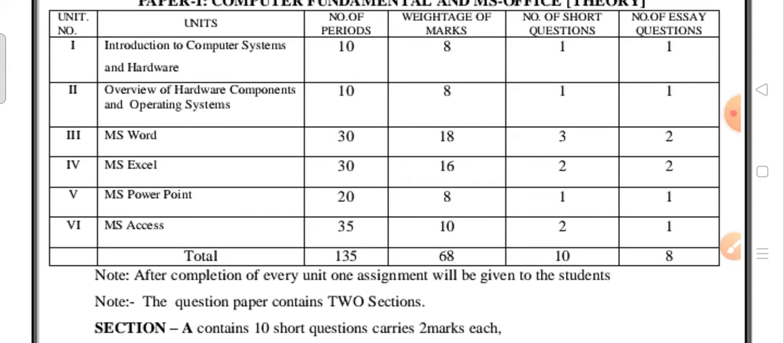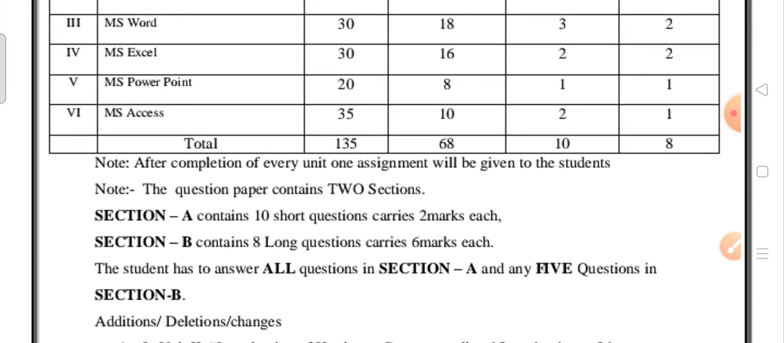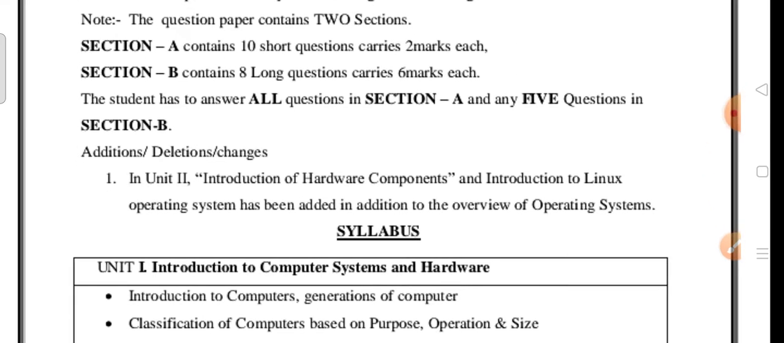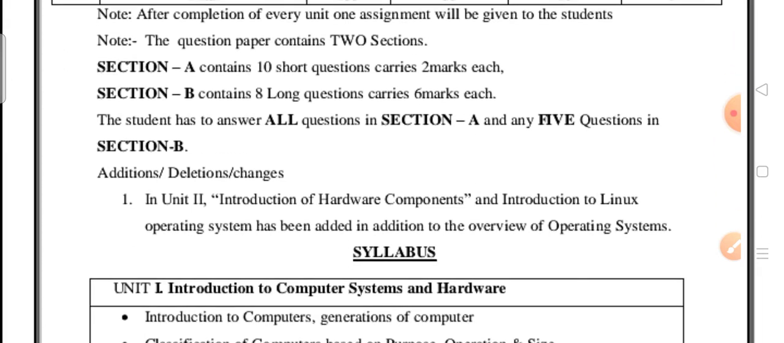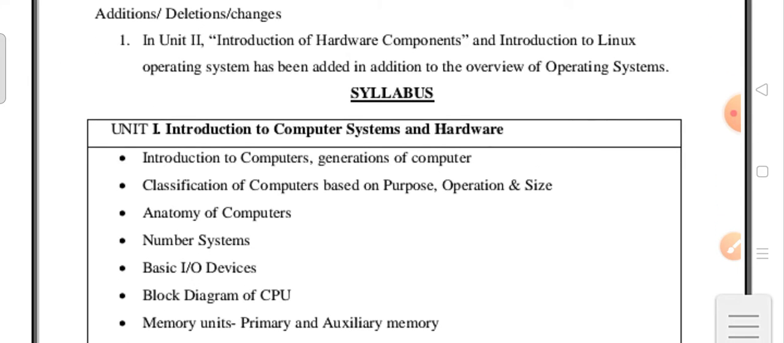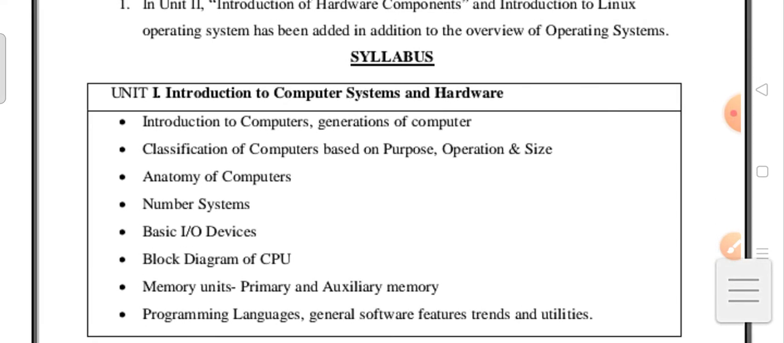Okay, next, the question paper will be prepared for 68 marks, but you have to attempt only 40 marks. Don't get confused, don't get any confusion. Section A will have 2 marks questions and section B will have 6 marks questions, like the GFC paper you have written; all the vocational papers are like that, with 2 marks questions and 6 marks questions. Overall the question paper will be prepared for 15 marks weightage. So here is the syllabus, unit 1, introduction to computer systems and hardware. So this is the syllabus.